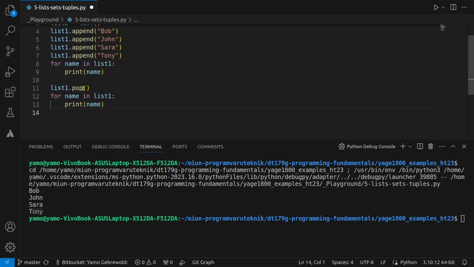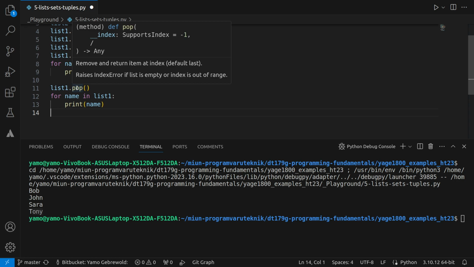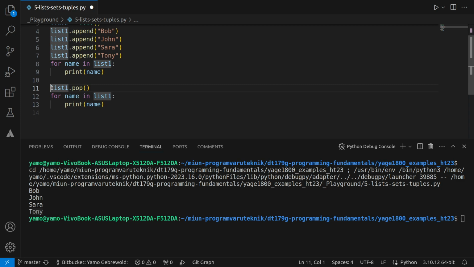Let's continue to look at another method. So pop means that it removes and returns the item at the last index. And you could even specify what index, but usually the pop method doesn't take any parameters, so it just removes the last item and returns it. So if I save this to a variable, I'll say last, and I call the pop method, and it will mutate this list. It will remove the last, so that will be Tony, and then it would save Tony here.